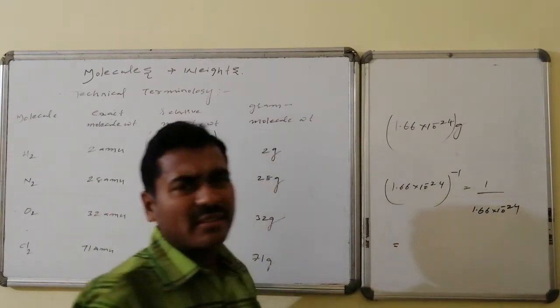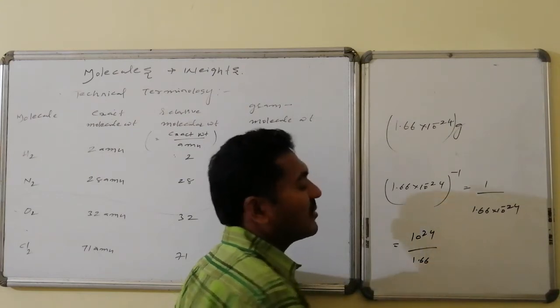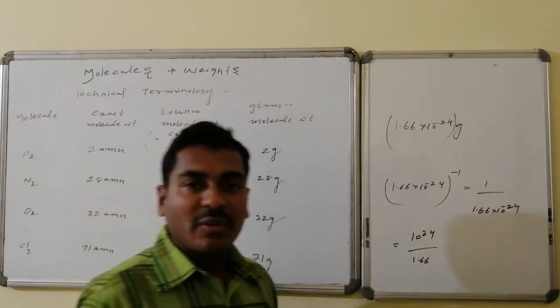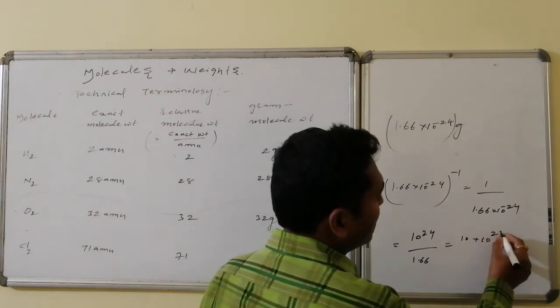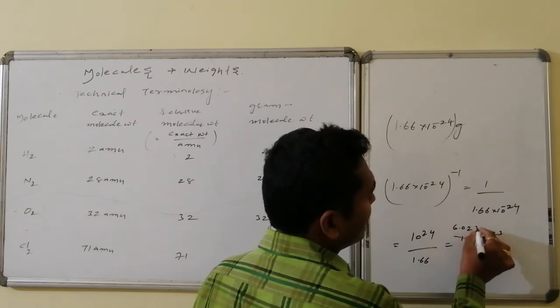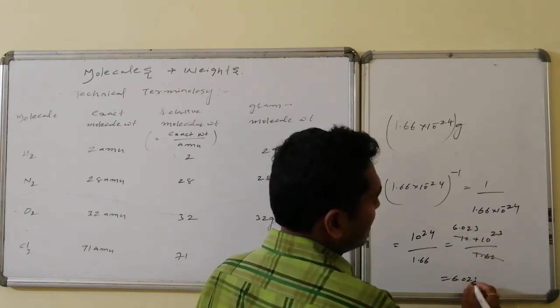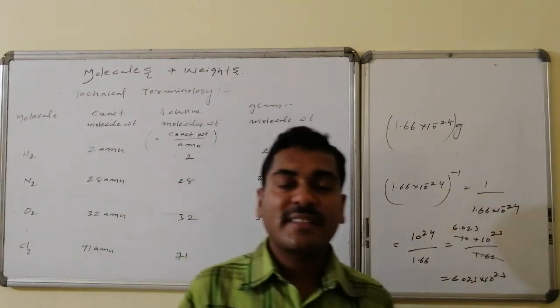On applying simple mathematics, that becomes 10 power 24 divided by 1.66, which is equal to 6.023 into 10 raised to 23.